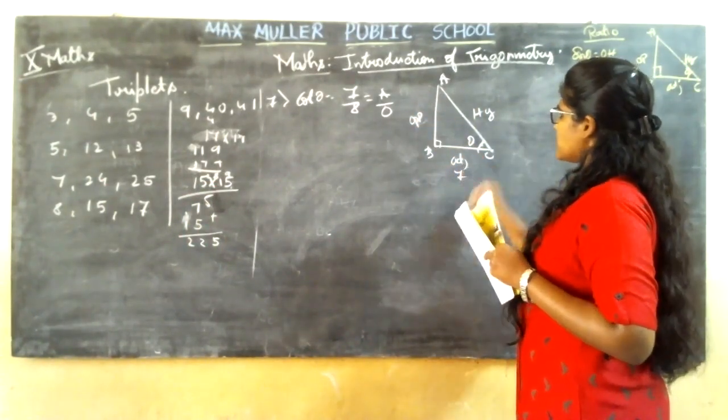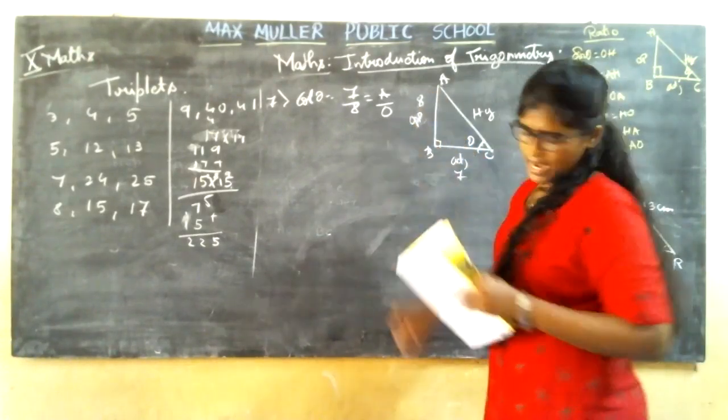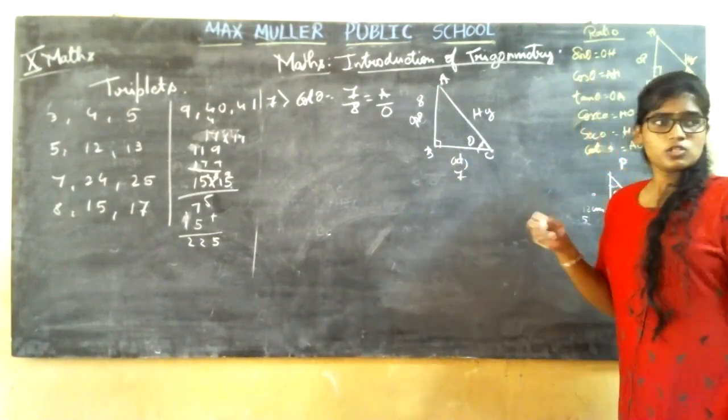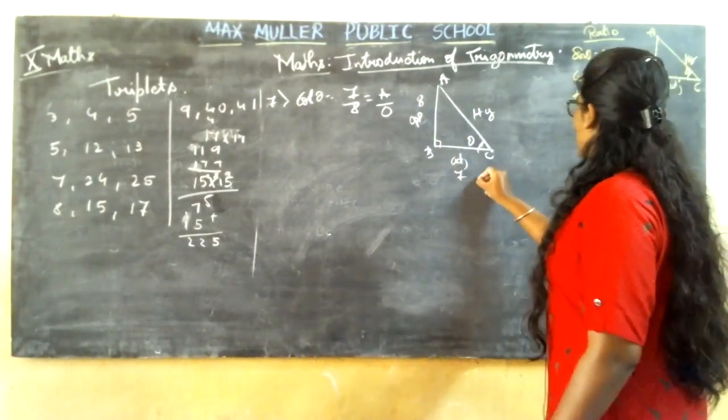What is the value of adjacent? 7. What is the value of opposite? It is 8. Now, I do not have the triplet in the combination of 7 and 8. So what I'm going to do is apply the Pythagoras theorem.